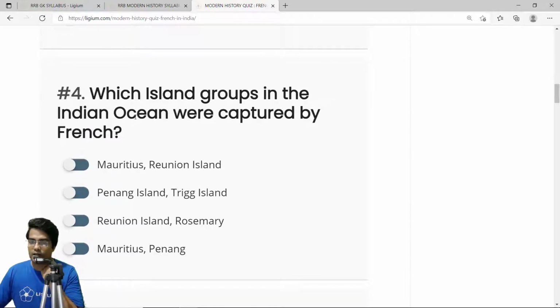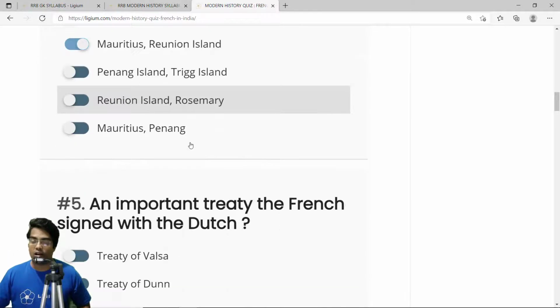Which island groups in the Indian Ocean were captured by the French? There were two important island groups captured by the French in the Indian Ocean. One was Mauritius and the second was Reunion Island. So the correct answer is option A, Mauritius and Reunion Island.